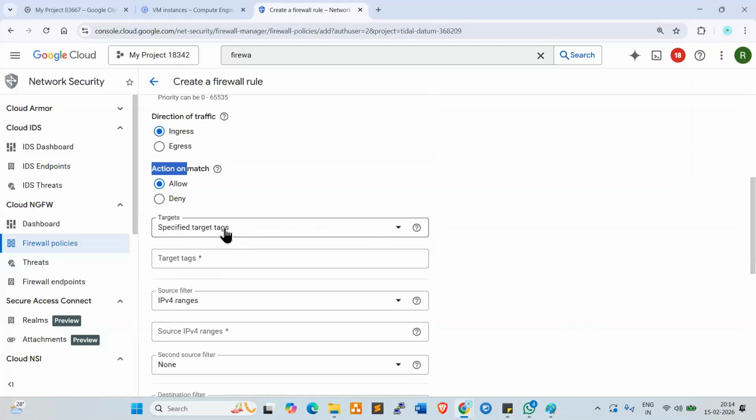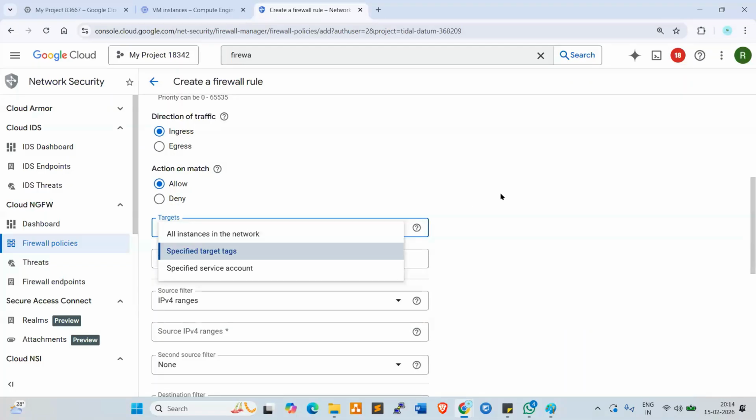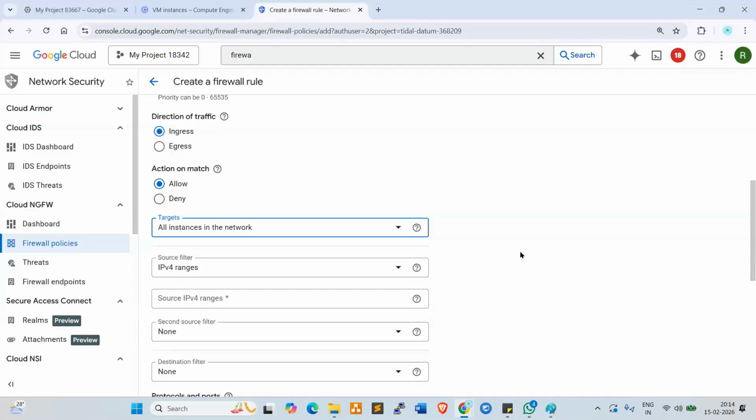Targets. If you want to give any target, you can give, or else you can give all instances in the network. So here source range is 0.0.0.0/0, all traffic, right?